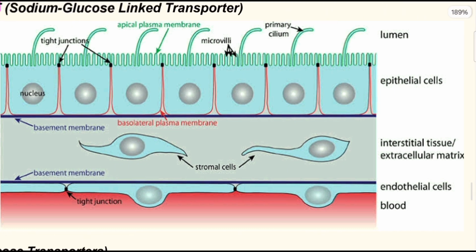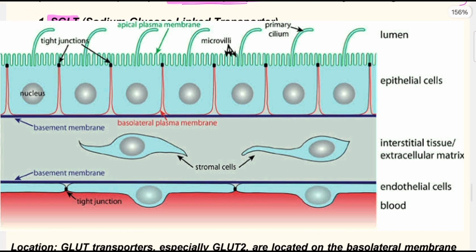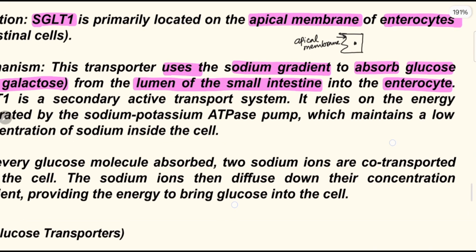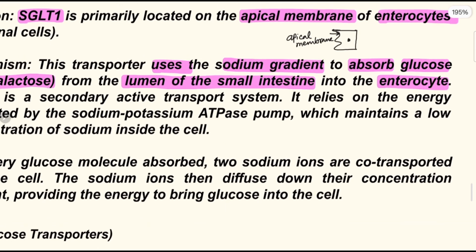Okay, this is the apical membrane site. Next, mechanism is very important. Transporter uses sodium gradient to absorb glucose and galactose from the lumen of the small intestine into the enterocyte. Another important thing, there is a new word, that lumen of small intestine.